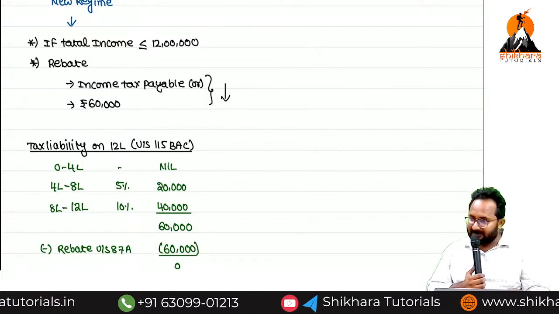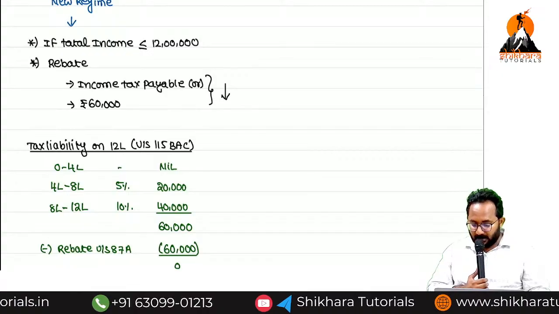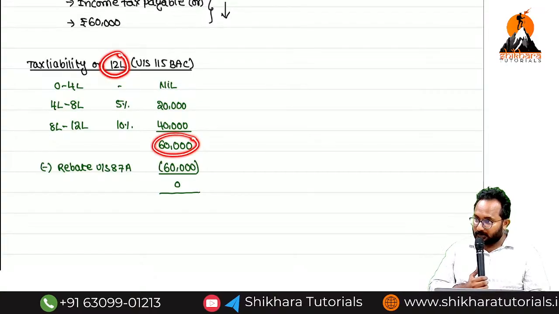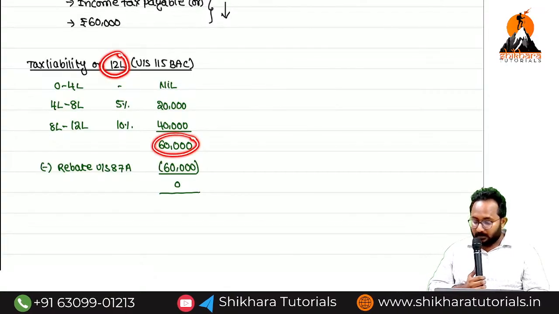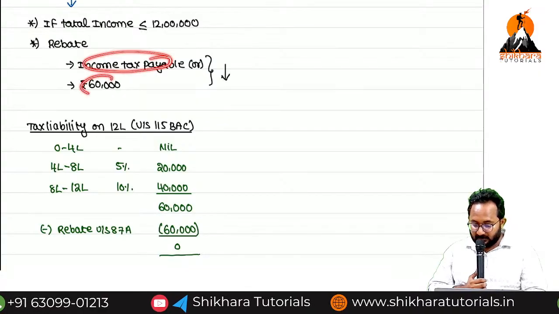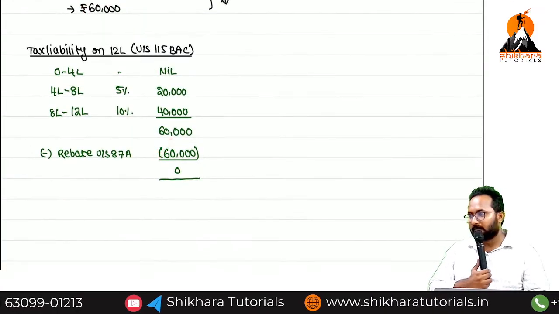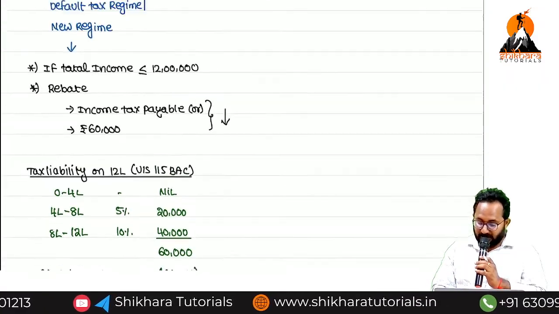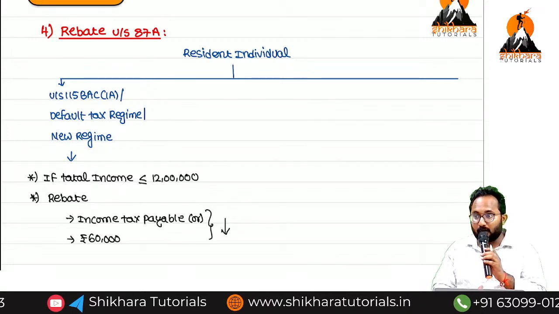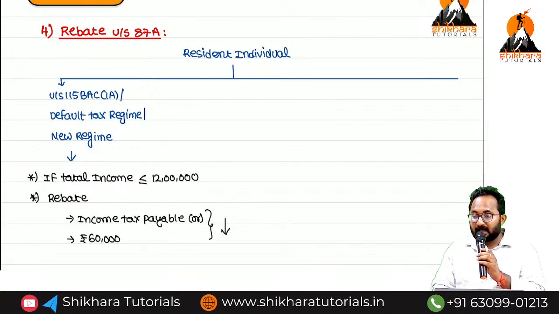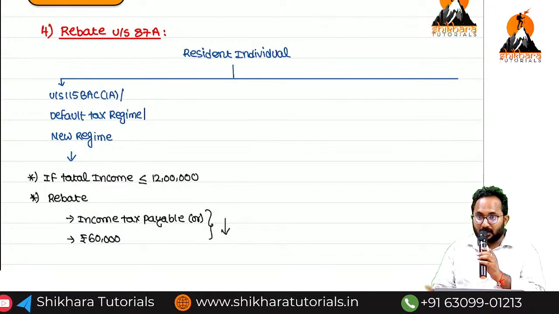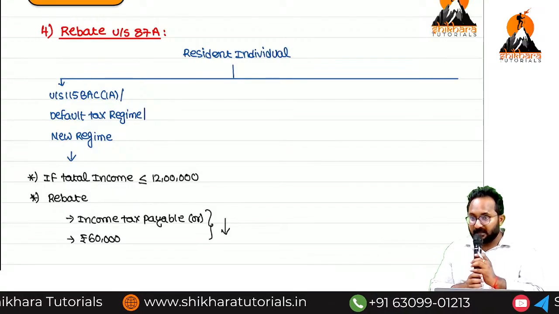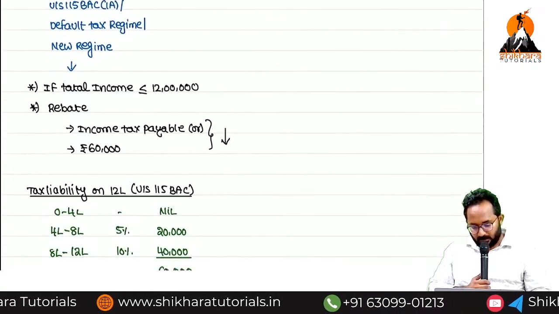Suppose the income is 10 lakh. Please calculate tax on 10 lakh. Now the rebate is nothing but the income tax payable or 60,000, whichever is lower. Simple statement: if any resident individual who followed the default tax regime has income less than or equal to 12 lakh, there is no need to pay any tax because of the rebate under section 87A. Clear, up to now?